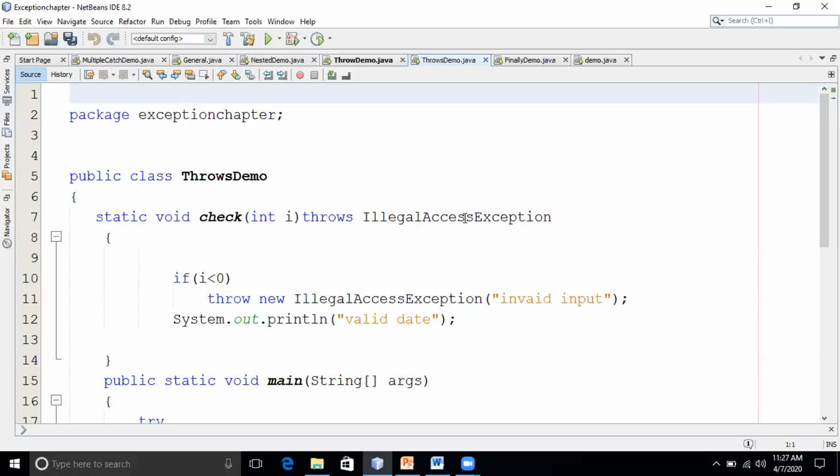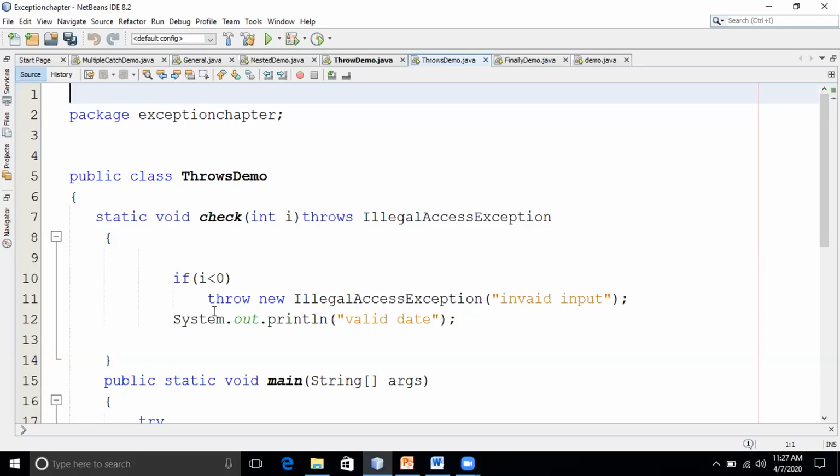Illegal access exception indicates whether a class has rights to access that method or variable. If the class doesn't have rights, it will throw illegal access exception.